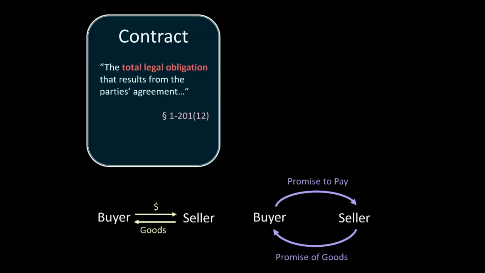Consider the example of a shopper at a supermarket checkout, purchasing goods, paying the store clerk, and walking out the door. There are no promises exchanged between the shopper and the supermarket, but clearly the shopper and the supermarket have reached an agreement on price at least. This bargain, in fact, is the basis of a contract under the UCC, even though there were no promises exchanged between the shopper and the supermarket. In this respect, the UCC's conception of a contract is broader. Both an exchange of promises and a mere exchange of goods for consideration are considered contracts under the UCC.